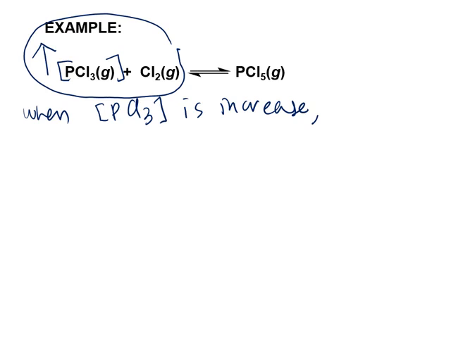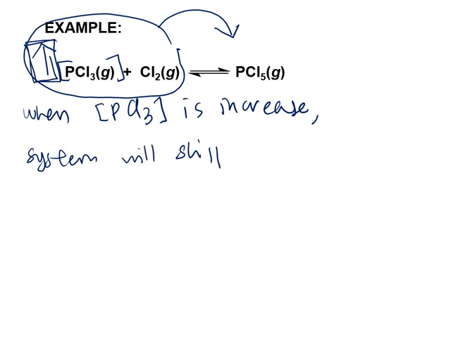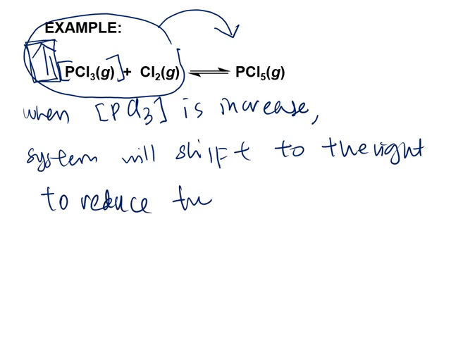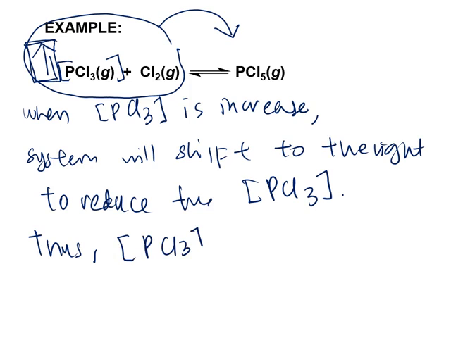So what happens to the system? System will shift to the right. Dia akan kurangkan kepekatan PCl3 yang banyak pada bahagian kiri ni menghasilkan lebih banyak PCl5. So the system will shift to the right. Untuk apa? To reduce the concentration of PCl3. Thus, concentration of PCl3 and concentration of Cl2 is decreased, berkurangan.